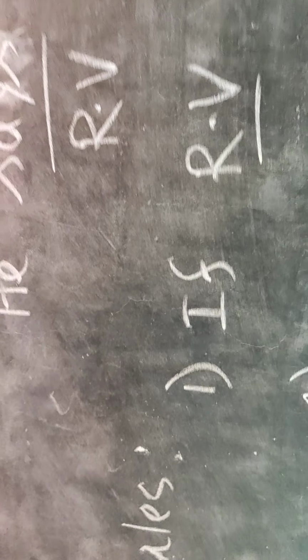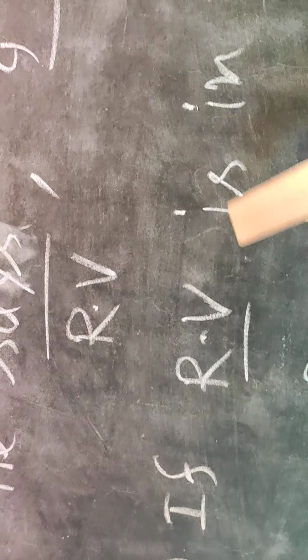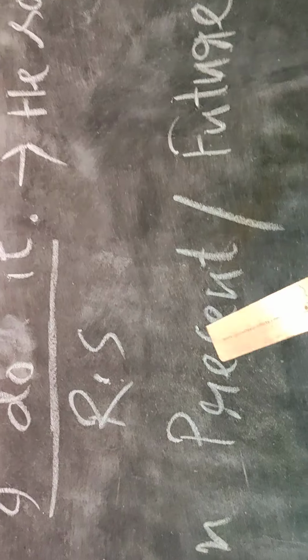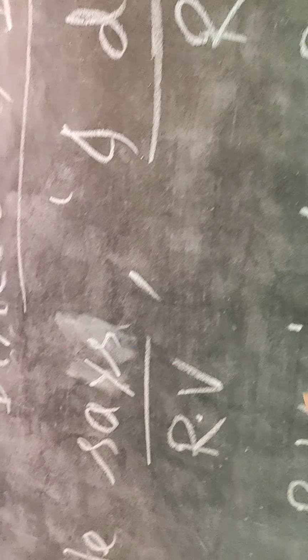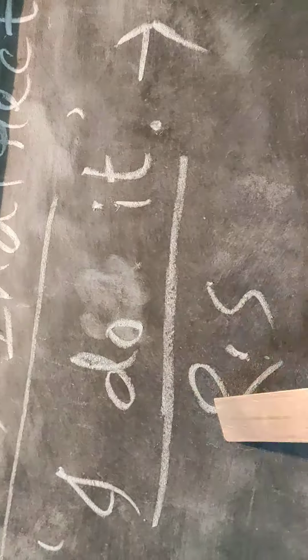Rule 1: if RV is in present or future tense, the tense of the verb of RS, the tense of the verb "do" here, will not change.